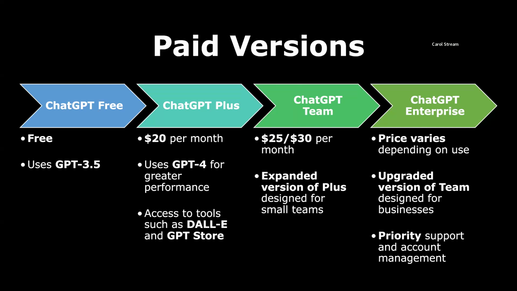For $20 a month, ChatGPT Plus grants access to the improved capabilities of GPT-4 in addition to tools such as DALL-E and the GPT Store, both of which I'll discuss in more detail later. ChatGPT Team users pay either $25 per month, billed annually, or $30 per month, billed monthly, for an expanded version of ChatGPT Plus designed for small teams.